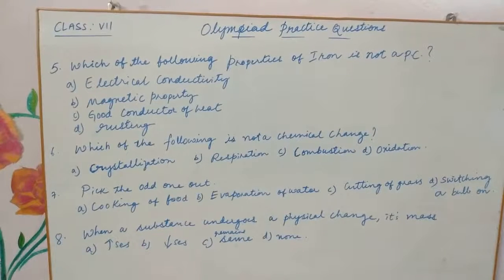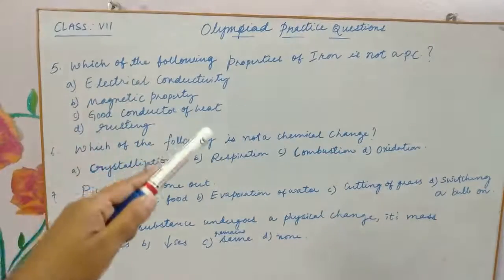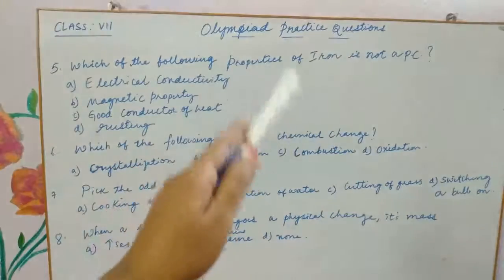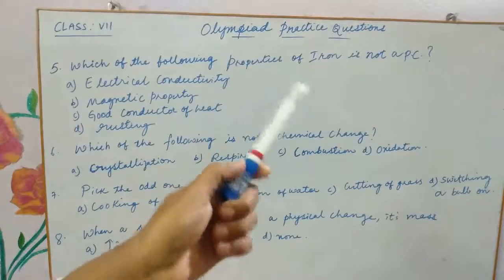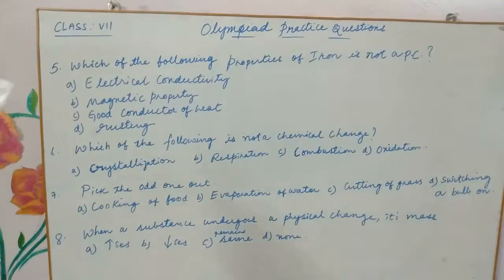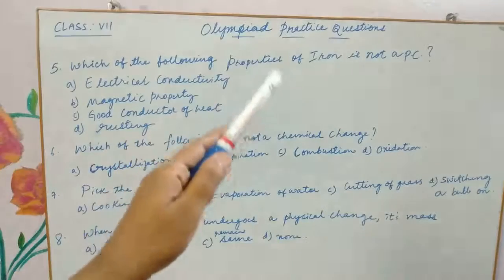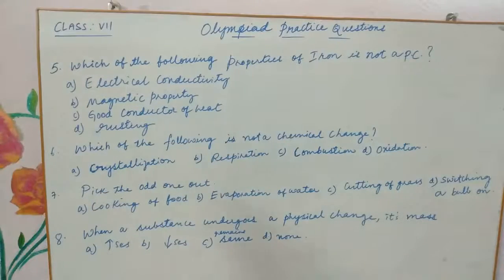So you can see here the fifth question, children. Which of the following properties of iron is not a physical change? PC, I just wrote a shortcut over here, physical change. So they have given a few properties of iron, and you have to find out the one which is not a physical change, which does not represent a physical change.